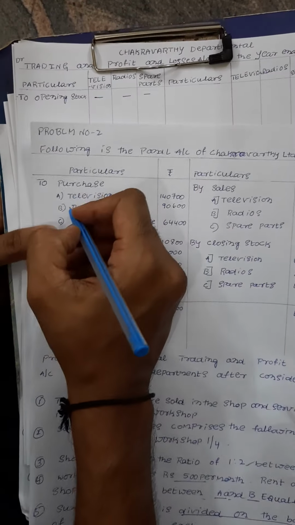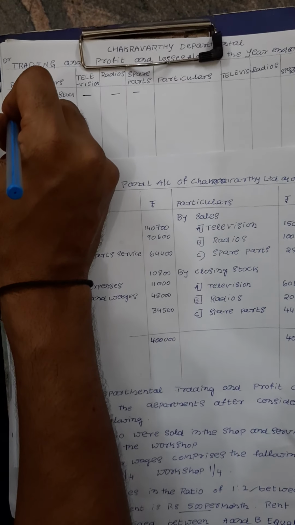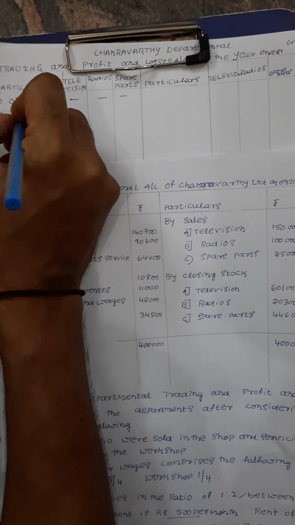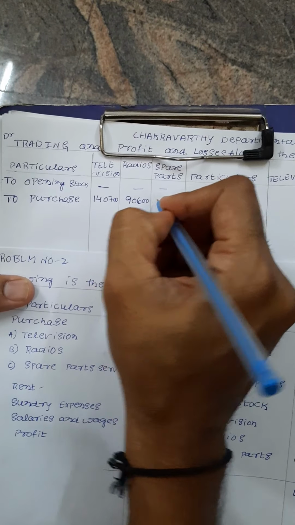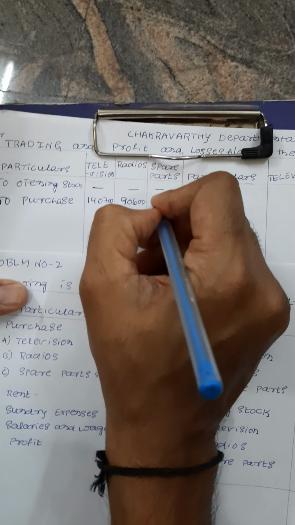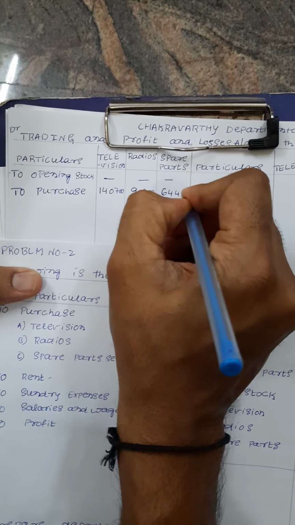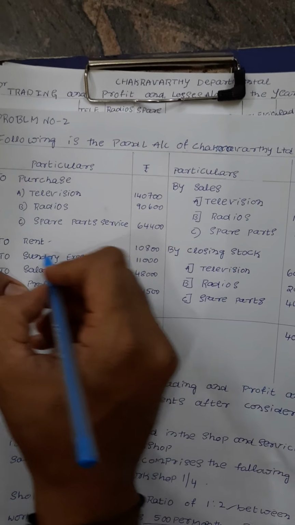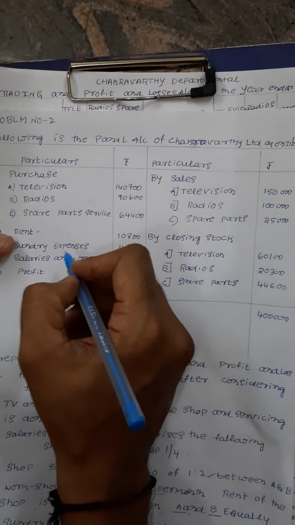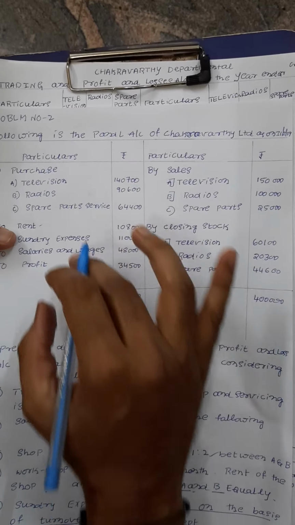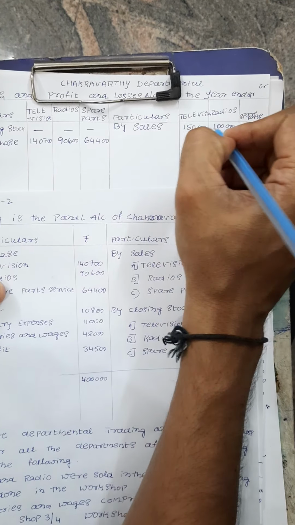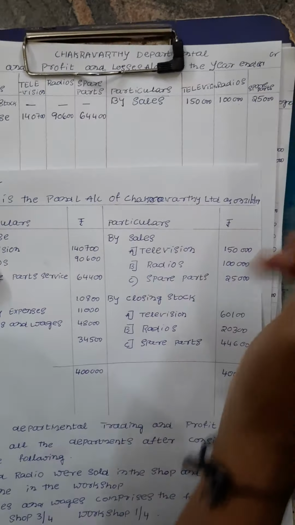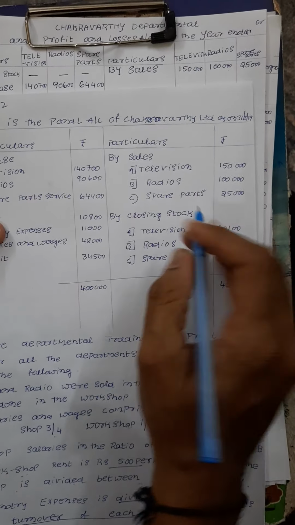Next, after opening stock, what are we going to write? To purchase: 1,40,700, 90,600, 64,400. So to purchase, is there any direct manufacturing expenses like wages or carriage inwards? No, they are not given anything in the problem. By sales, 1,50,000, 1,00,000, then 25,000, they are given in the problem itself.